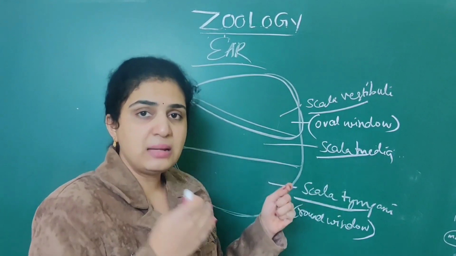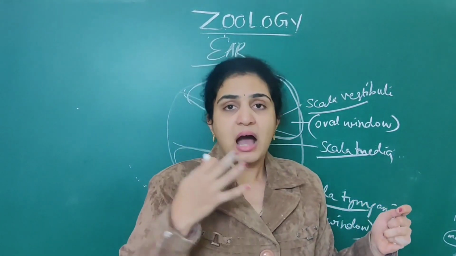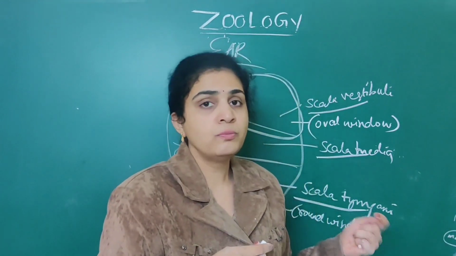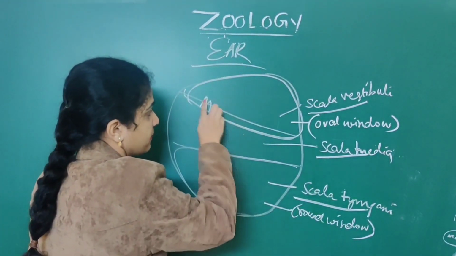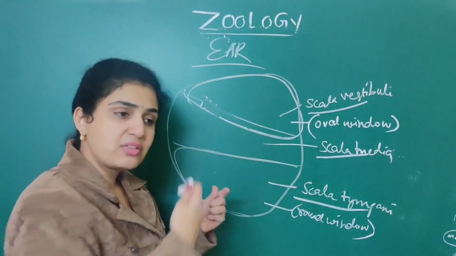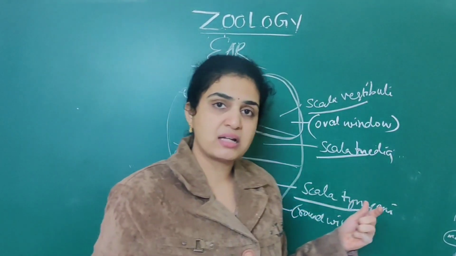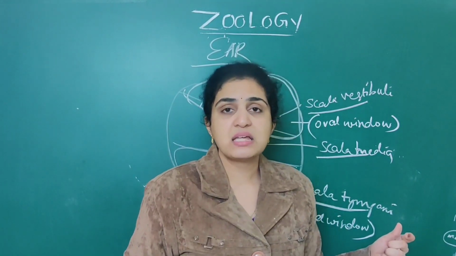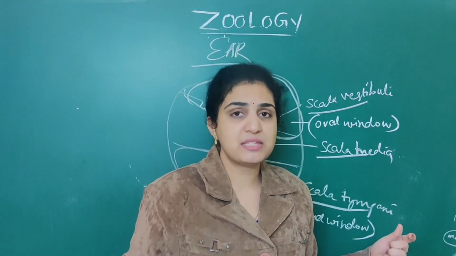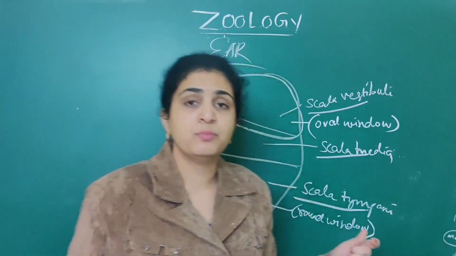Now these three parts of the cochlea are divided by membranes. There should be membranes which divide them. Scientific names are important from the NEET point of view.